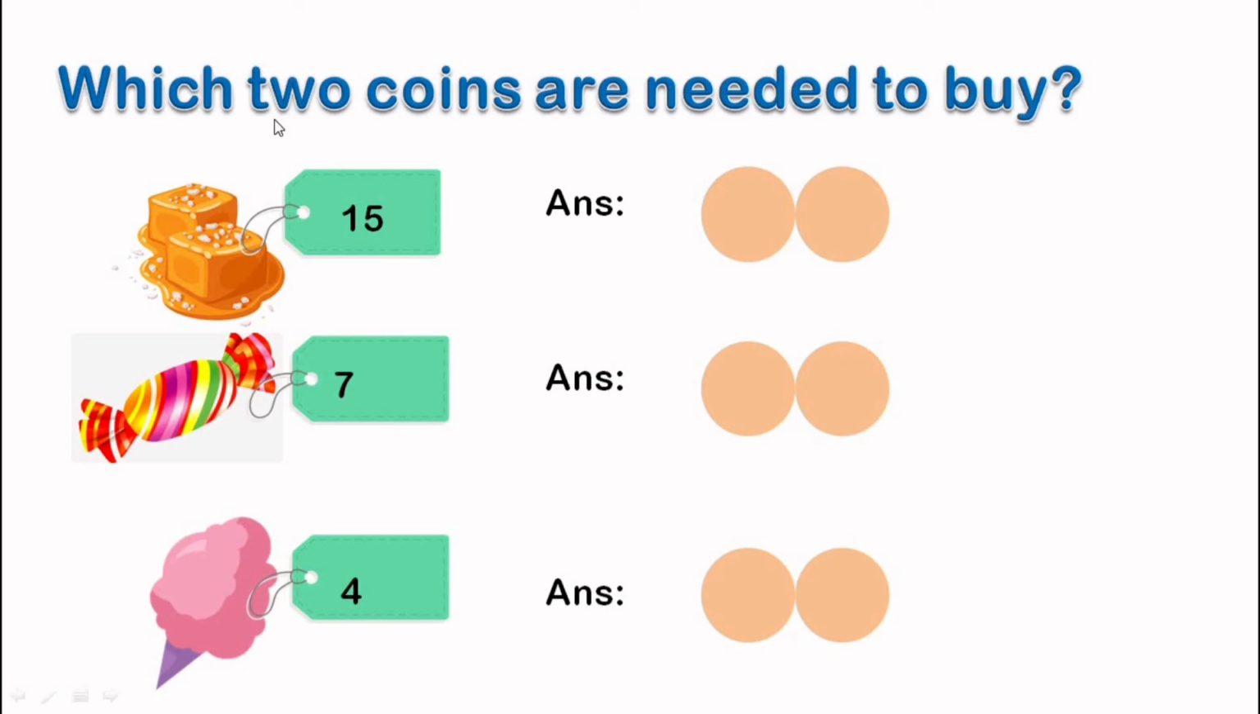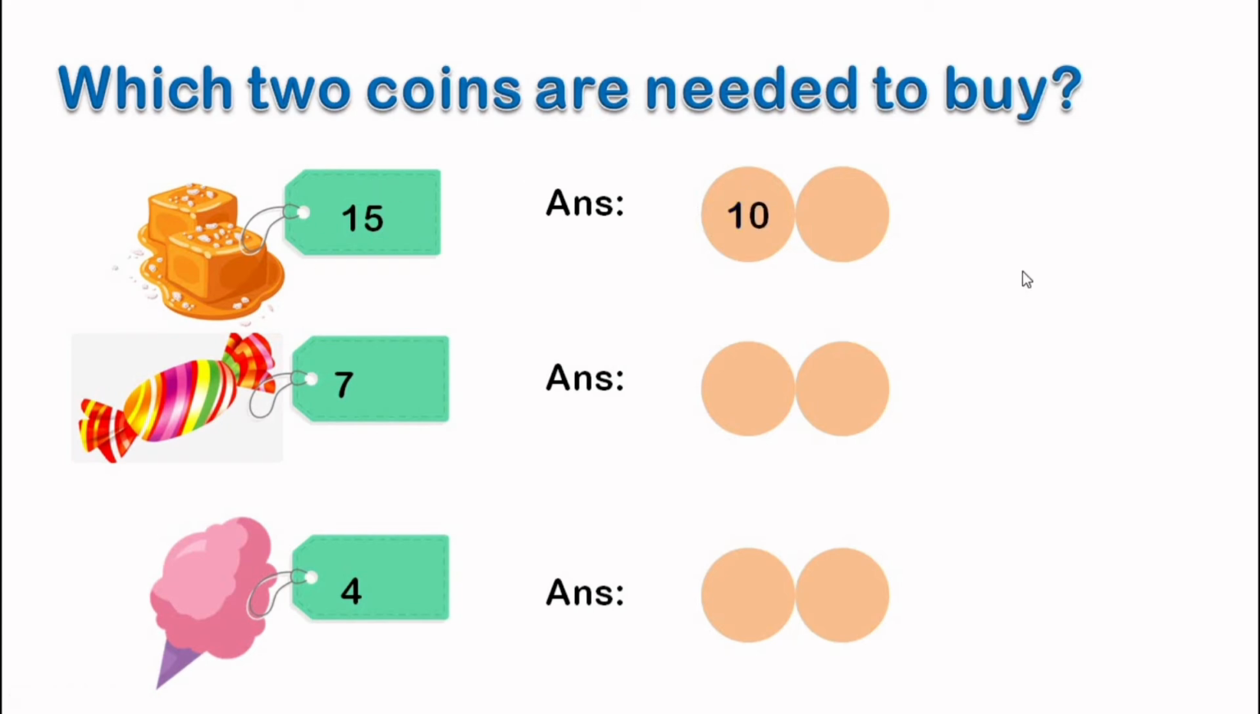Here the question is, which 2 coins are needed to buy? It means here we have few things and the prices are also given. And now we have to write 2 such coins, so that if we add the values of the coins, we will get the price. So first we have a picture of a caramel candy, and this caramel candy costs 15 rupees. So we have to write here 2 coins which will make 15 rupees.